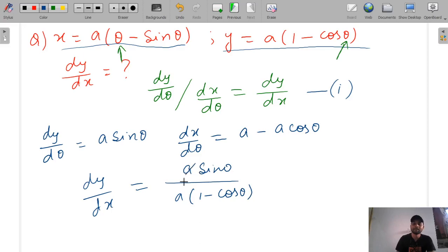So a and a cancel, and we get the final answer as sin θ/(1 − cos θ).